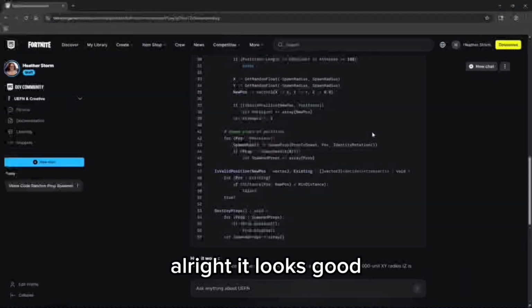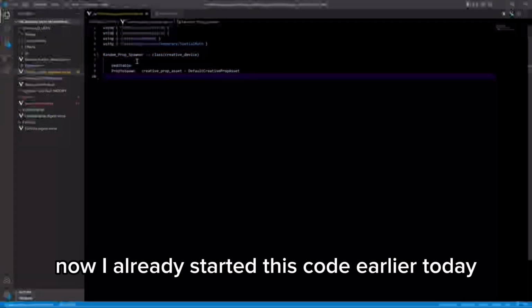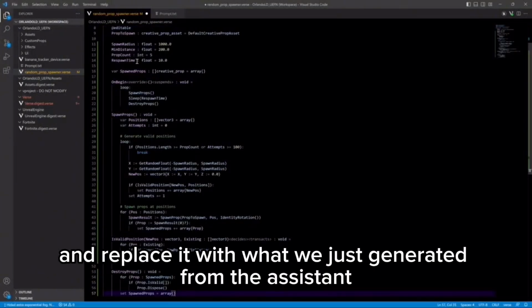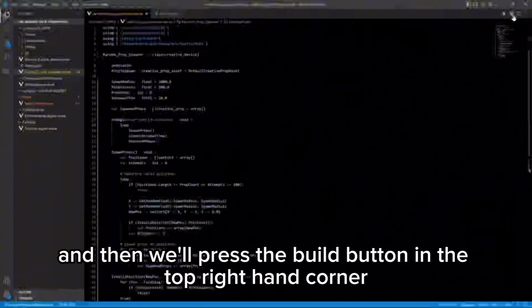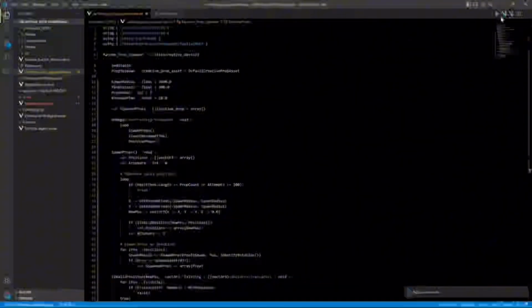All right, it looks good. Let's go into VS Code and paste it directly into our file. Now, I already started this code earlier today to make it a little easier for us to do this live, so let's delete everything that's there and replace it with what we just generated from the assistant. We'll save, and then we'll press the build button in the top right-hand corner, and it built successfully.